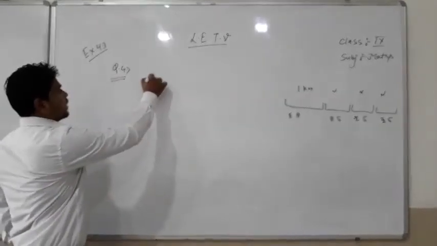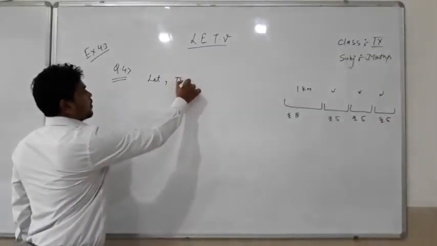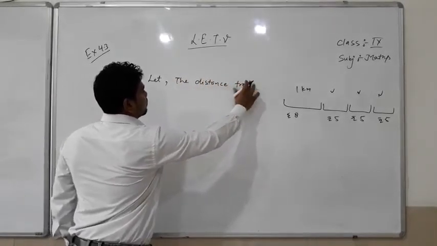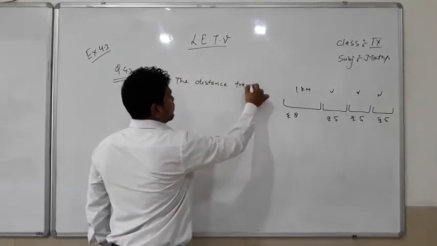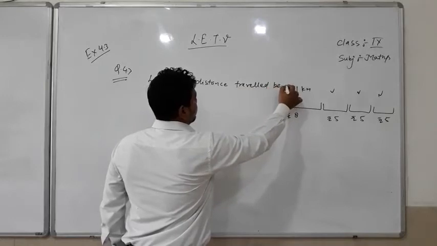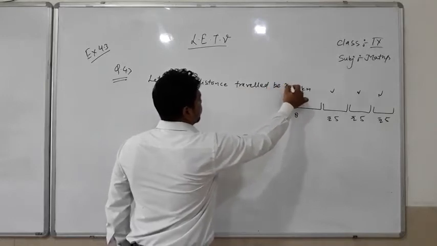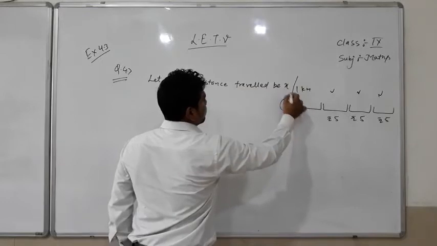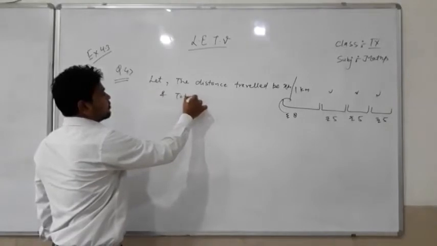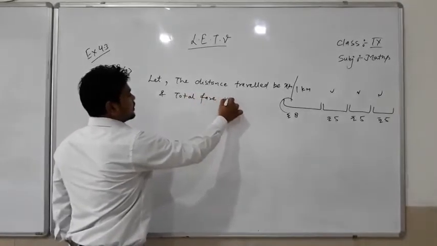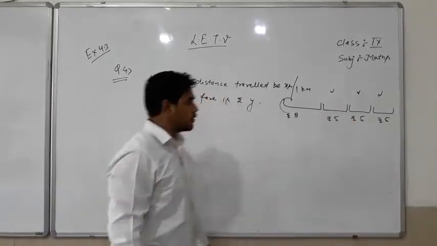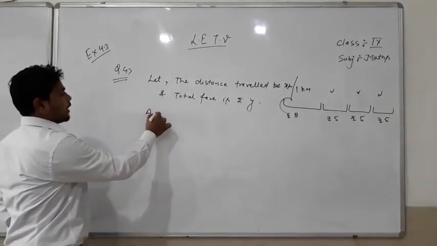So let us write, let the distance traveled be x kilometers, and the total fare is rupees y from the first kilometer to the last kilometer. Now we will write according to the question.